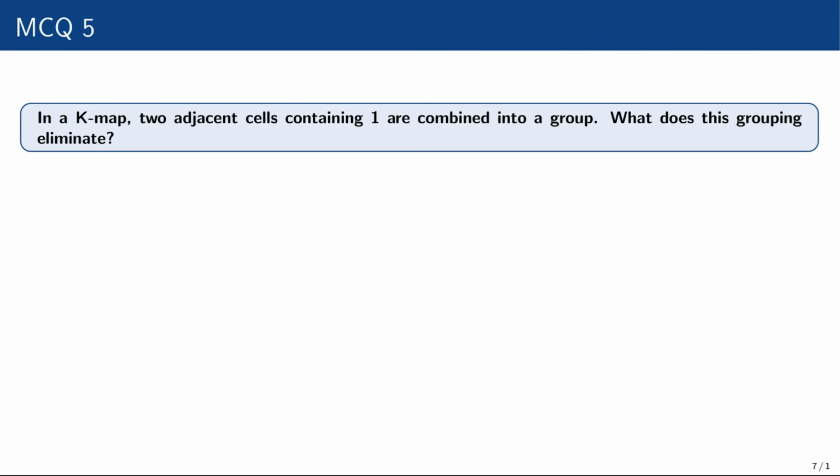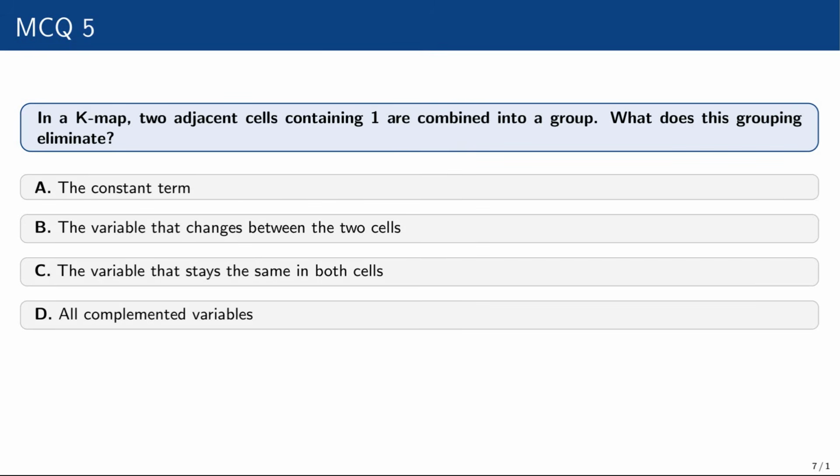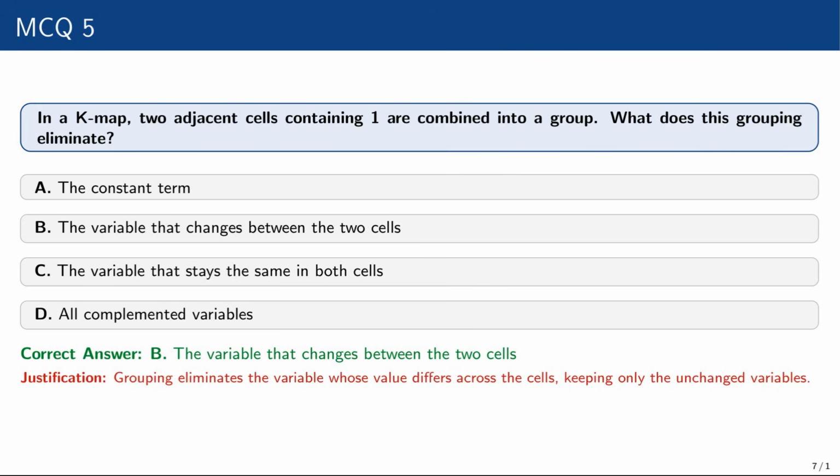Question number 5. In a K-map, two adjacent cells containing 1 are combined into a group. What does this grouping eliminate? The constant term, the variable that changes between the two cells, the variable that stays the same in both cells, all complemented variables. The correct option is the variable that changes between the two cells, because grouping eliminates the variable whose values differ across the cells, keeping only the unchanged variables.